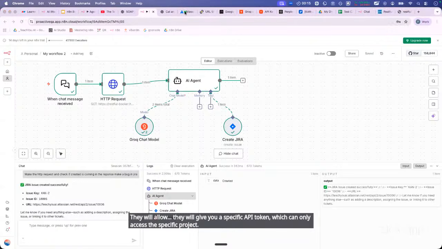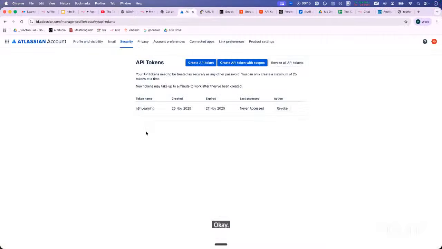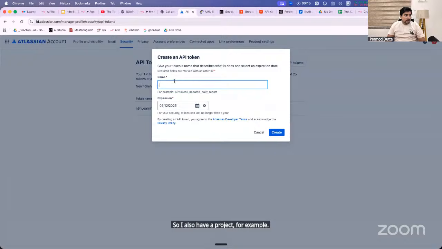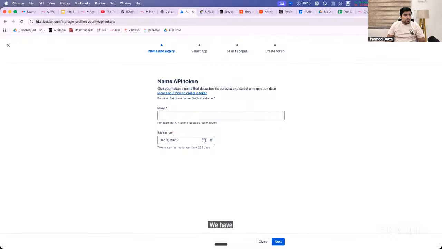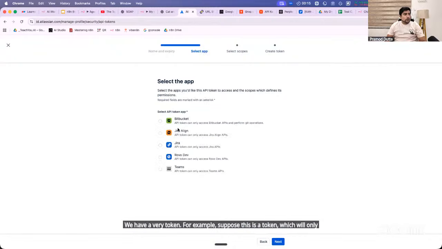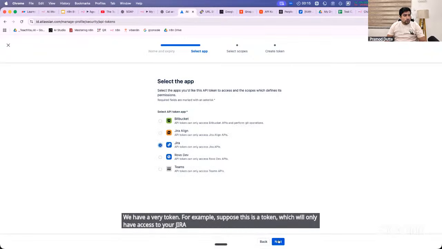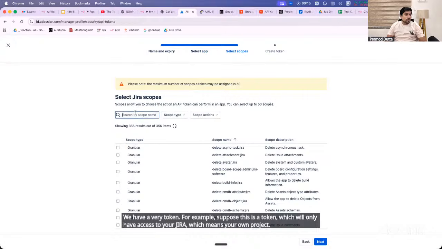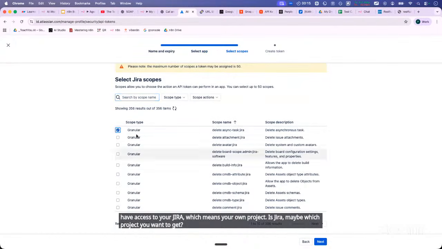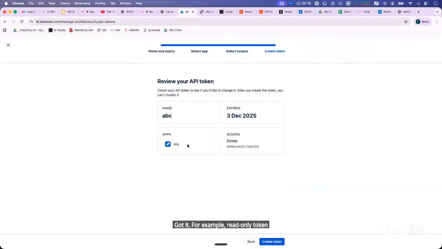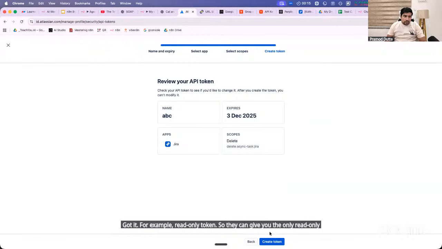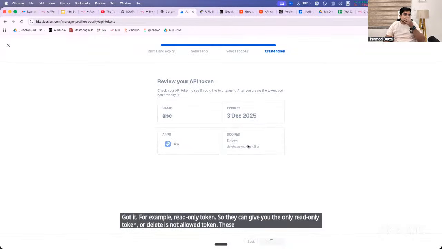Okay. I also have a project. For example, here if you see create token, right? We have a very specific token. For example, suppose this is a token which will only have access to your own project in Jira, whichever project you want to get. Got it? For example, a read-only token, so they can give you only a read-only token, or a token where delete is not allowed. These kinds of tokens they will give you.